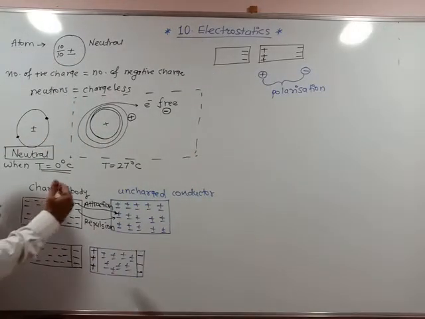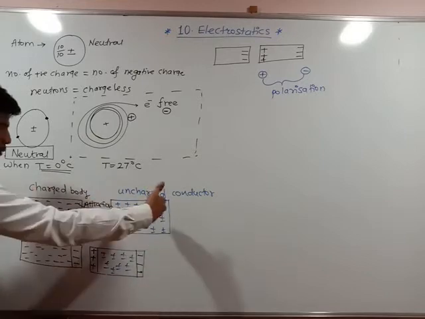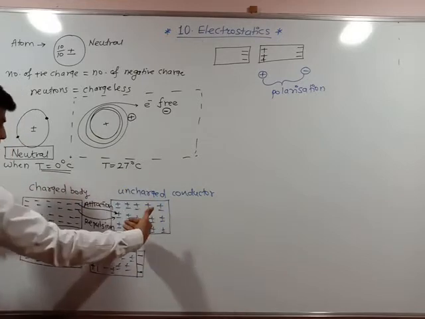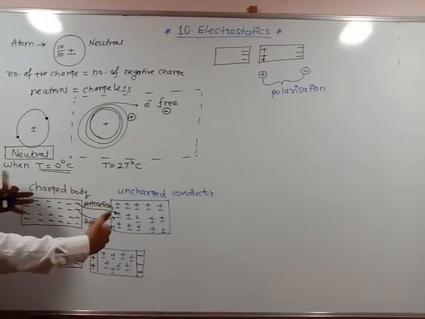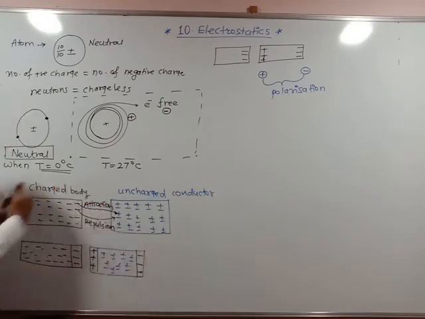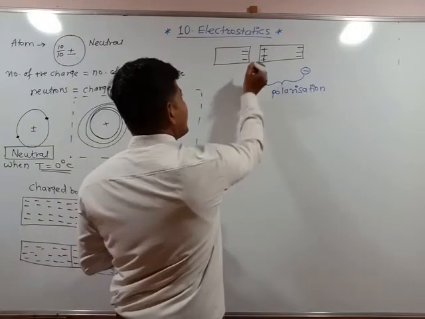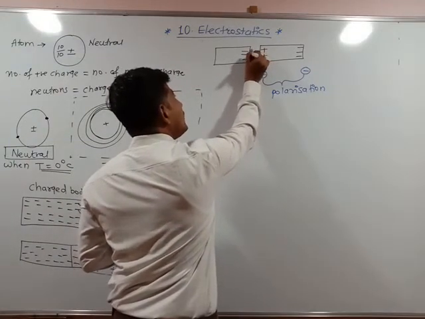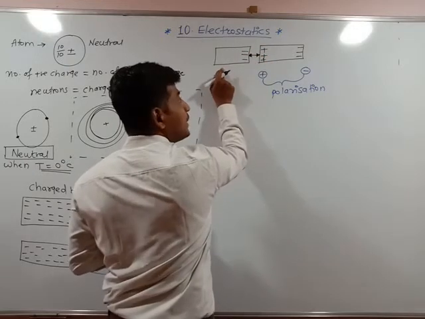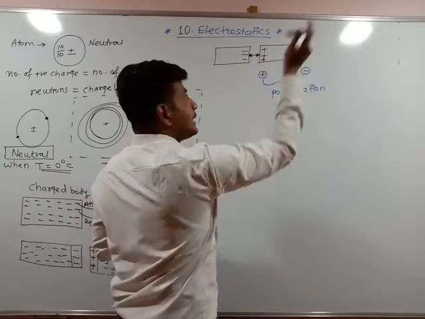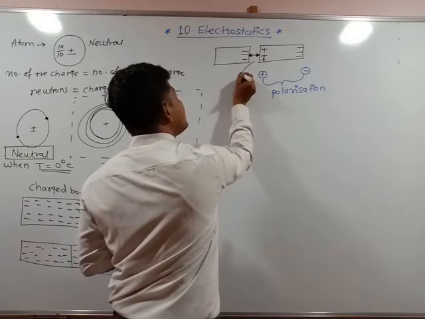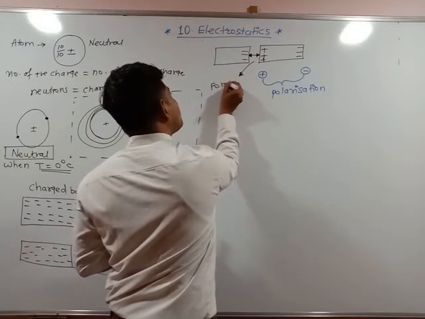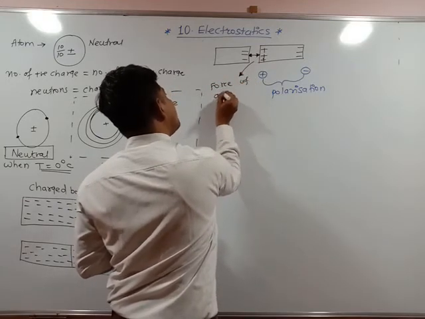But can these two materials, the conductor as one material and the charged body as another, be in contact? No, there is no actual contact. Here what happens? There is a force of attraction between the negative charge of the body and the positive charge of the conductor.